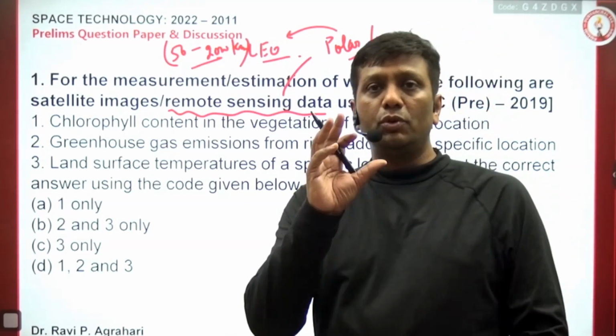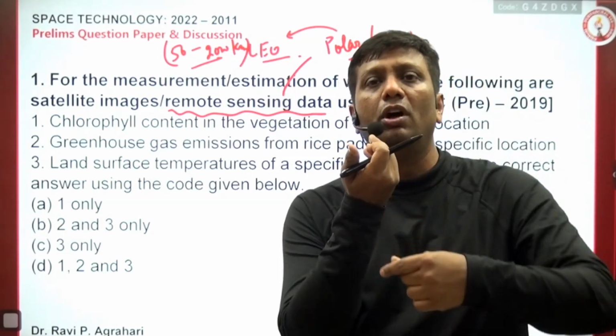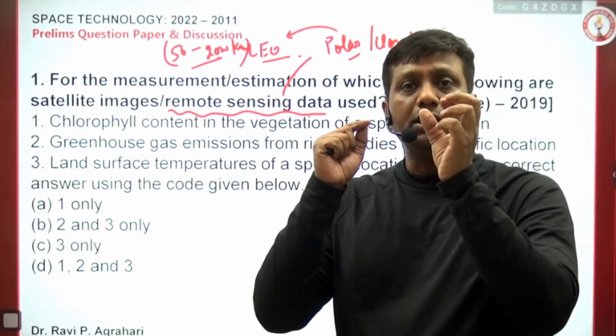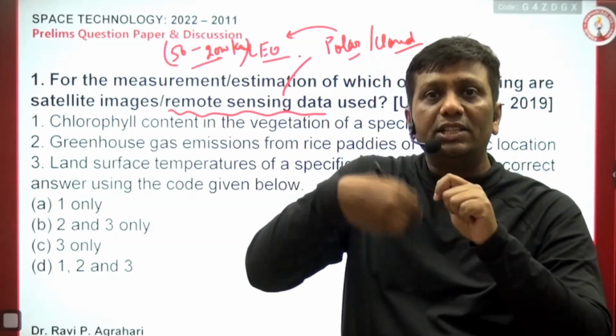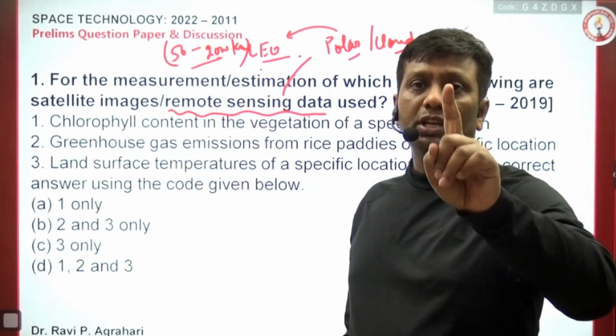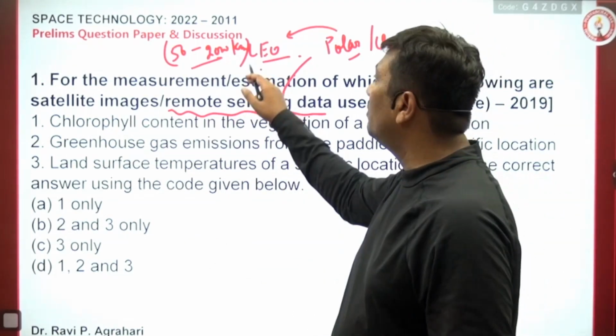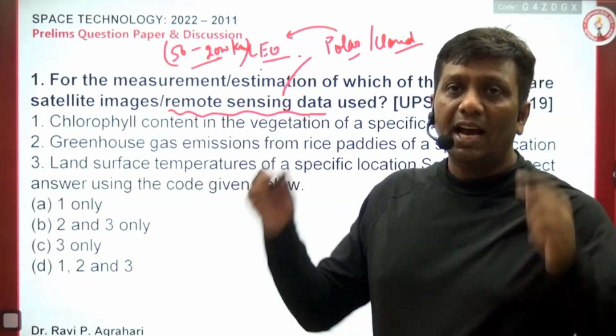The reason is that the Earth is rotating in this direction and the satellite is moving in this direction. So how can the position always be fixed? A particular position will be fixed when the Earth is rotating in this direction and the satellite also revolves in the same direction. But here the direction is what? Polar. So this is the reason this satellite does not work 24/7. But again, I am repeating, this satellite is very close to the Earth's surface, so it is good for taking pictures and images of the Earth's surface, as it is the clue.